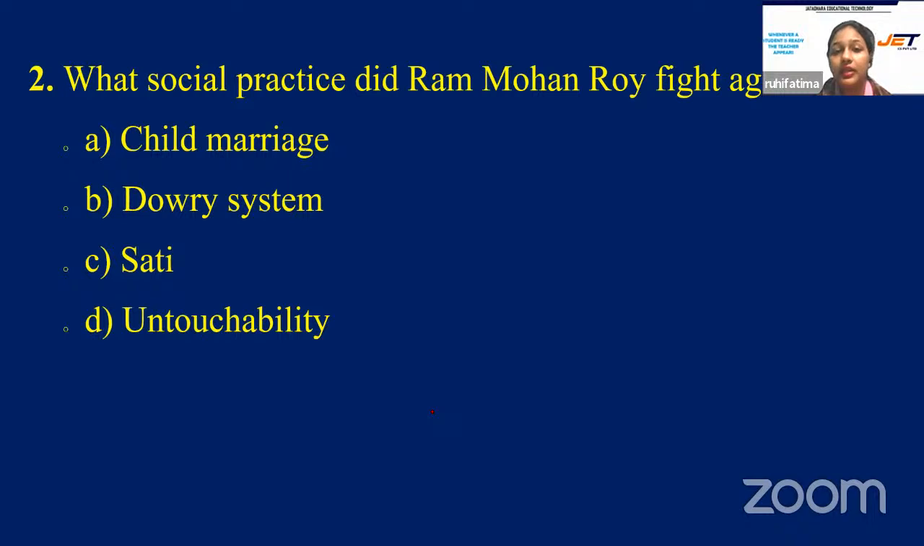What social practice did Ram Mohan Roy fight against? Option A, child marriage, B, dowry system, C, Sati, or is it D, untouchability? Come on, students, your time is running very fast. I'm hoping for more responses. Quick.